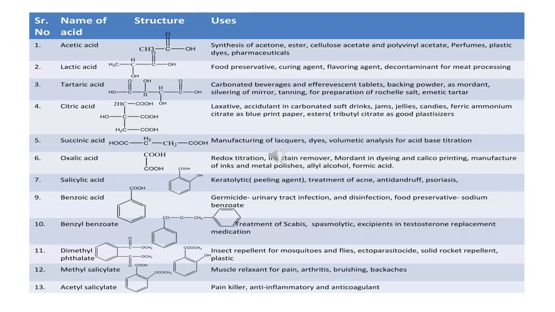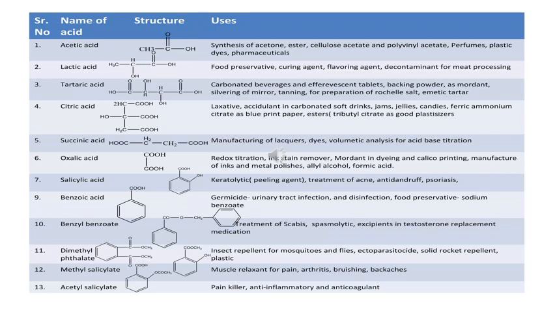So here are certain carboxylic acids and related compounds: acetic acid, lactic acid, tartaric acid, citric acid, succinic acid, oxalic acid, salicylic acid, benzoic acid, benzyl benzoate, then dimethyl phthalate, methyl salicylate and acetyl salicylate. And here are the structures for all those compounds, and uses. Acetic acid is used in synthesis of acetone, ester, cellulose acetate and polyvinyl acetate, perfume industries, plastics, dyes and pharmaceuticals.